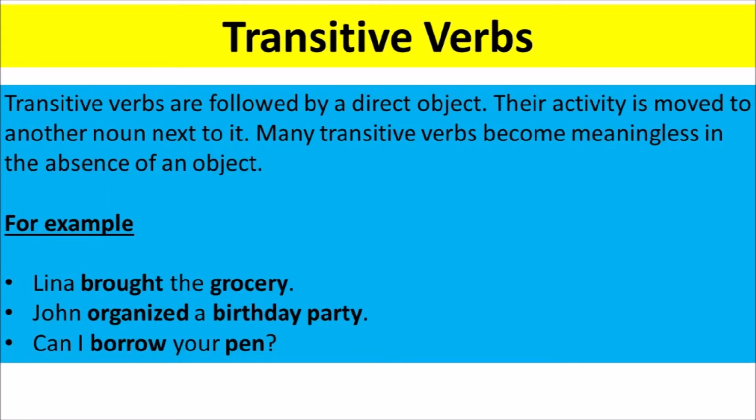Transitive verbs. Transitive verbs are followed by a direct object. Their activity is moved to another noun next to it. Many transitive verbs become meaningless in the absence of an object. For example, Lena brought the grocery. Here, brought will become meaningless without grocery. See these examples. John organized a birthday party. Can I borrow your pen?